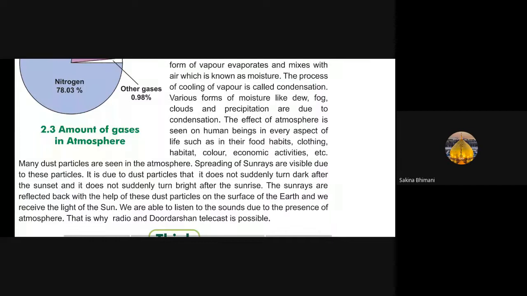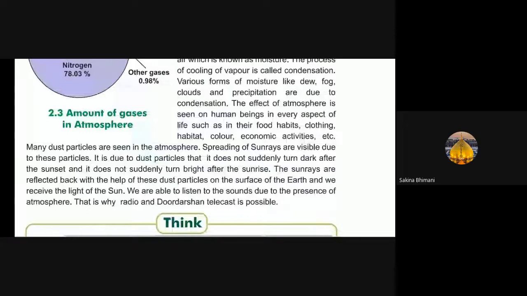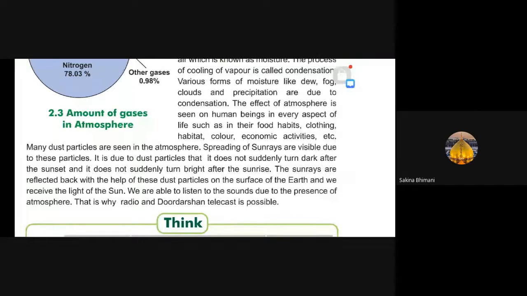Dust particles are visible due to the spreading of sun rays. What is visible?